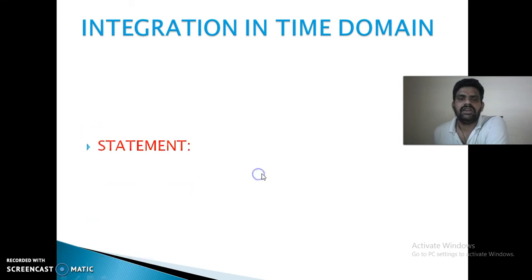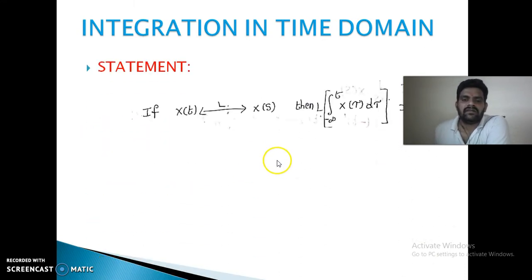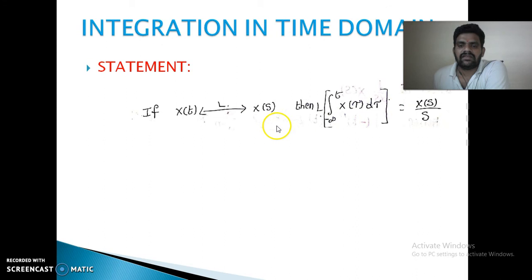Next, integration in the time domain. If x of t is a Laplace transform pair with X of s, then the integral from minus infinity to t of x of tau d tau is a Laplace transform pair with X of s by s. So, proof.